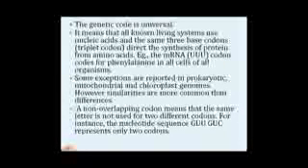For example, mRNA UUU codes for phenylalanine in all the cells of all living organisms. Some exceptions are reported in prokaryotic, mitochondrial and chloroplast genomes. However, similarities are more common than differences.